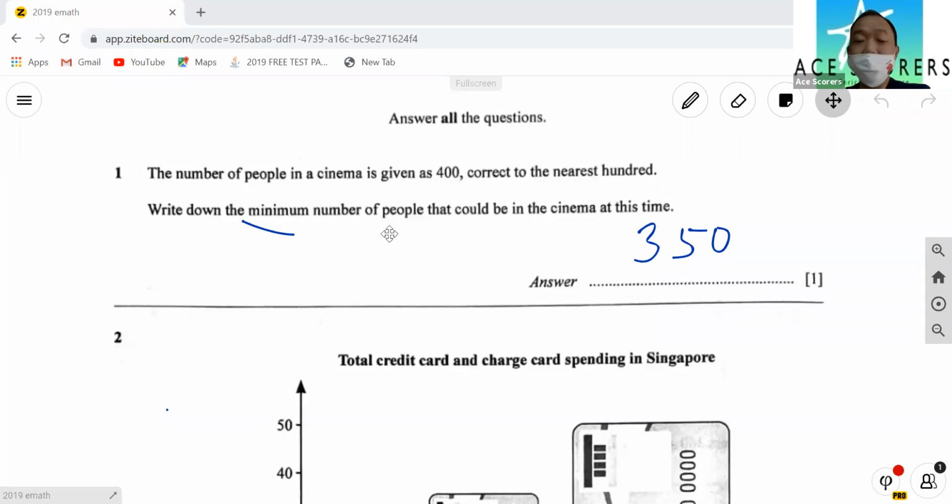So without further ado, I'm just going to go through the 2019 paper in preparation for your 2020 O level E-Maths, because the PSLE is over. I have time to do some O level stuff now. So now let's just begin and take a look.